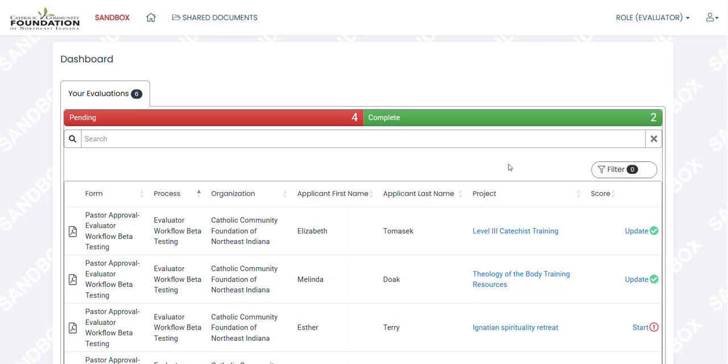All applications, including pastor approvals, must be completed by the application deadline. Applications in your queue have been verified for correct attachments and formatting. You're responsible for evaluating the overall need and appropriate fit before forwarding requests to the grant committee. To begin, select Start on the right-hand side.